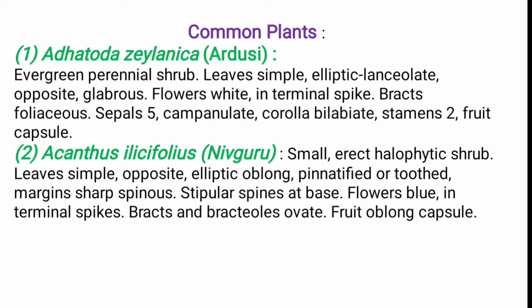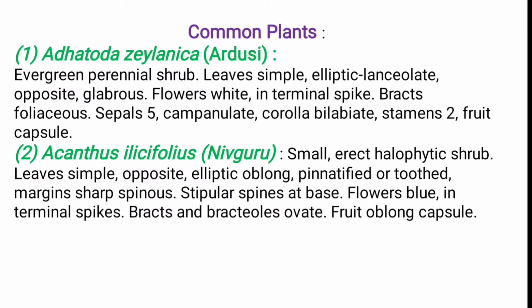It is an evergreen and perennial shrub, which means it is present over several life cycles. The leaves are generally simple, lanceolate and opposite. The flower is white in color. The inflorescence is a spike arrangement. The bracts are present. The sepals and petals are 5 in number, the stamens are 2 in number and the fruit is capsule type.